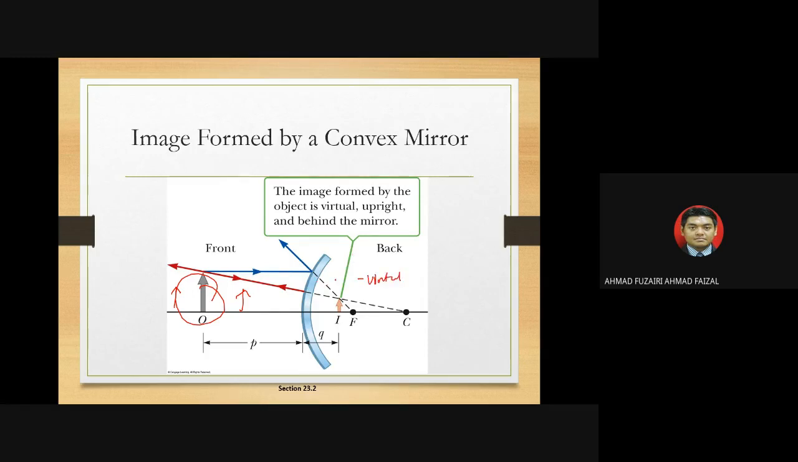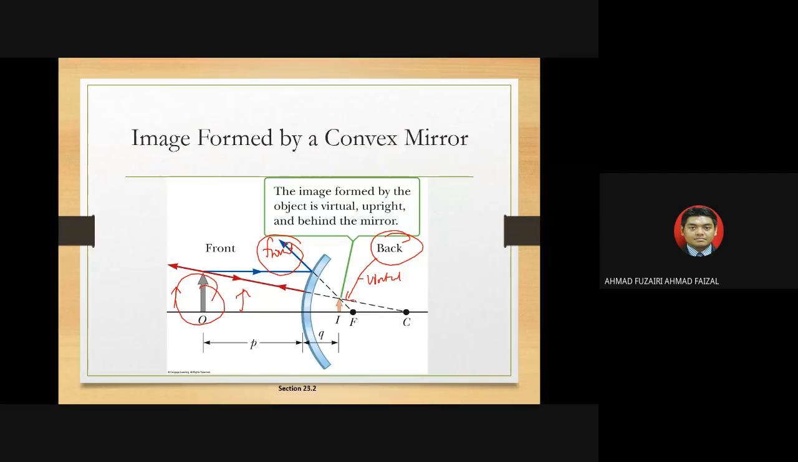How can we know that the image is always virtual? Because in a mirror, when the image falls not on the same side as the object, it becomes virtual. That means anything behind the mirror, while this is the front of the mirror and this is the back, so we see the image sits there. That is the image. It is always virtual, upright, and the position is behind the mirror.